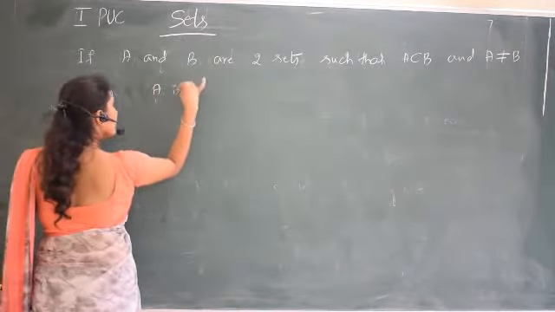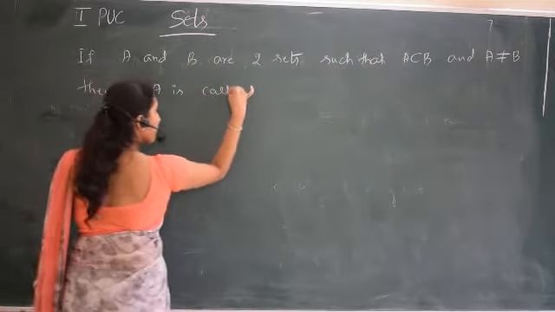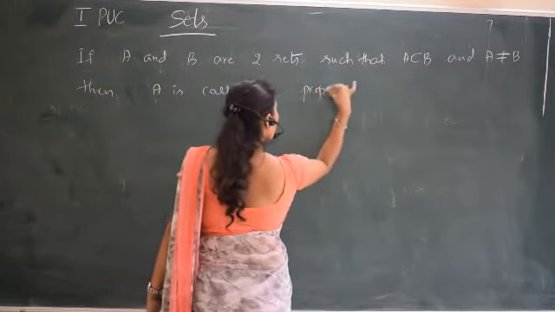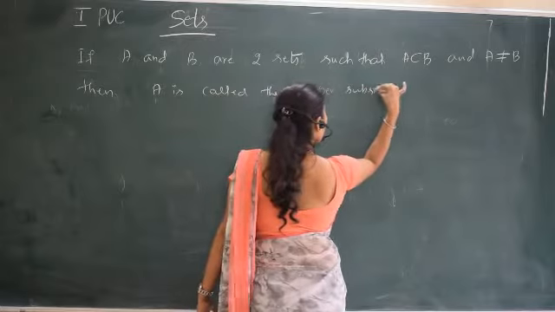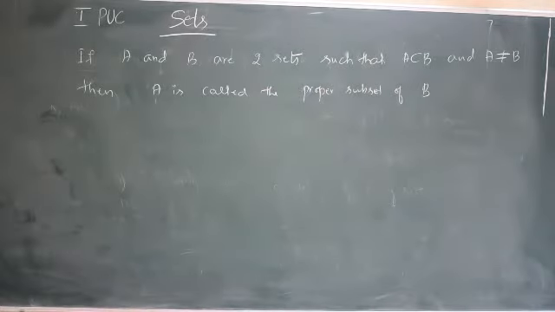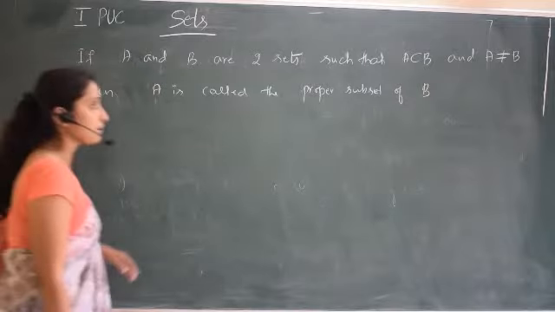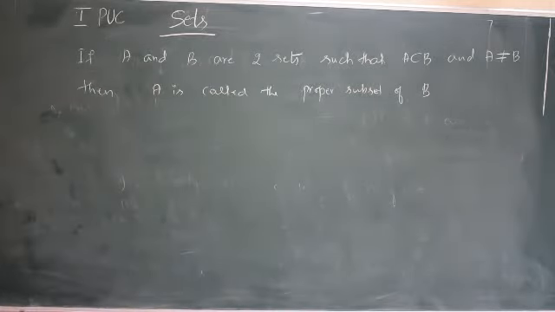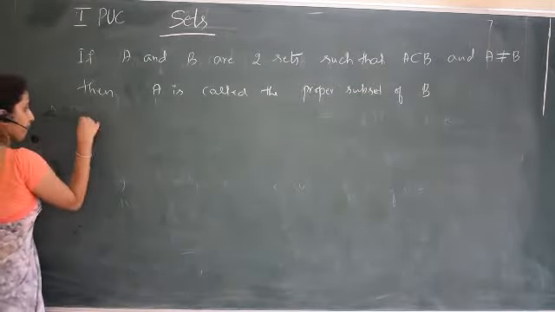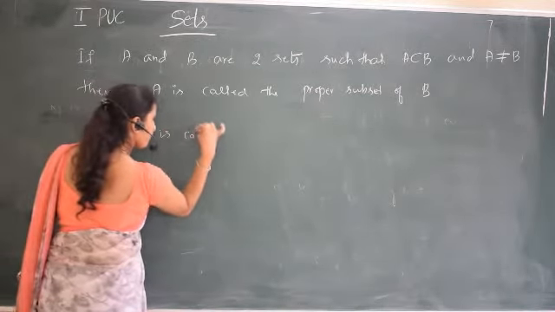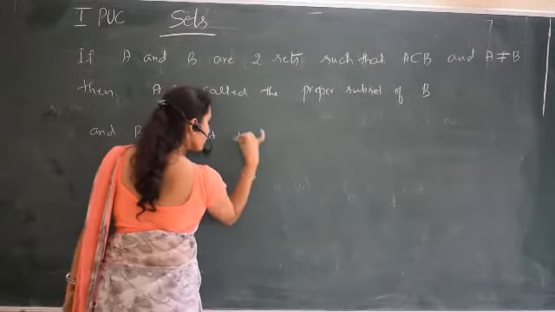A is called the proper subset of B. If A and B are two sets, the condition is A is a subset of B but A is not equal to B, then A is called the proper subset of B. And B is called the superset.